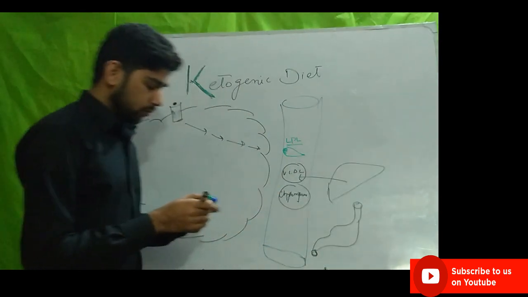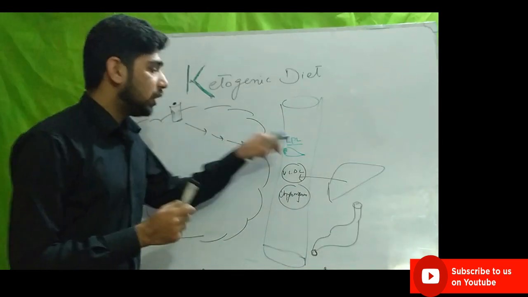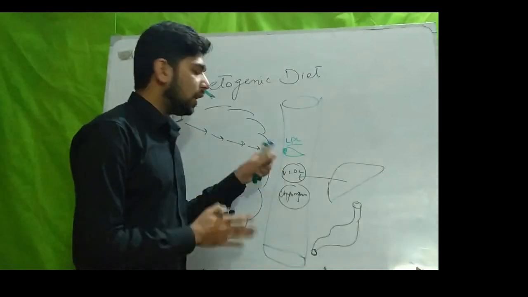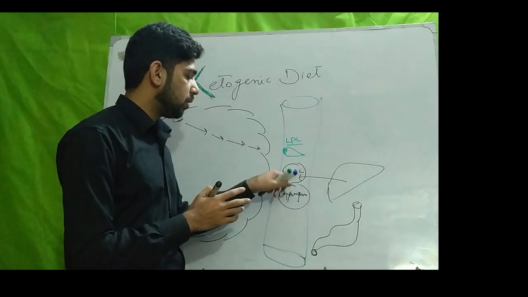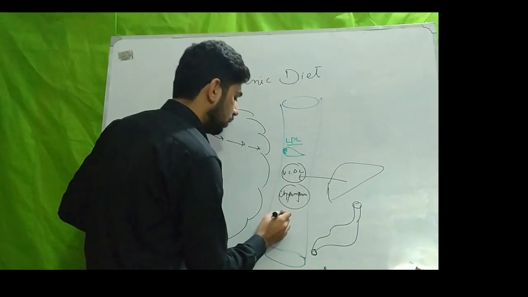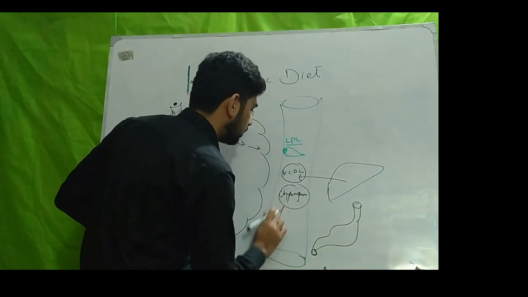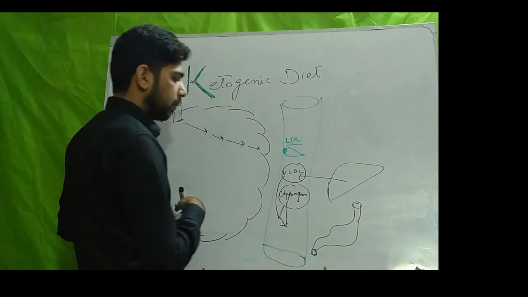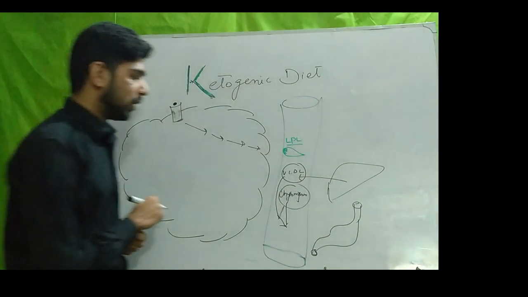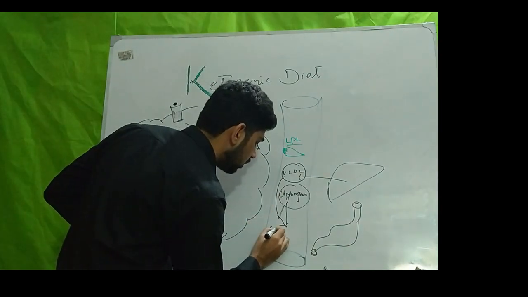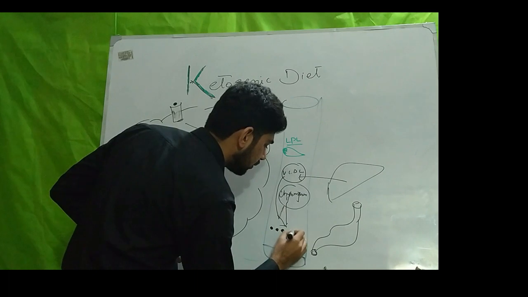Now, what will lipoprotein lipase do? Lipoprotein lipase will break down the triglycerides present in both VLDL and chylomicron and convert them into free fatty acids and glycerol.